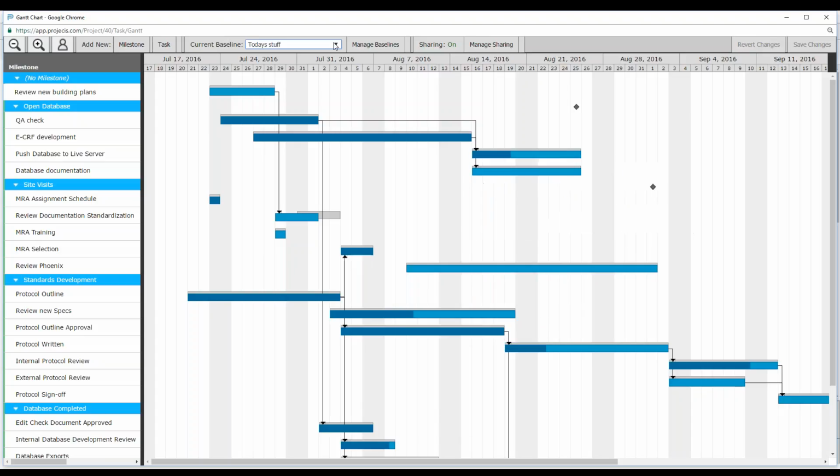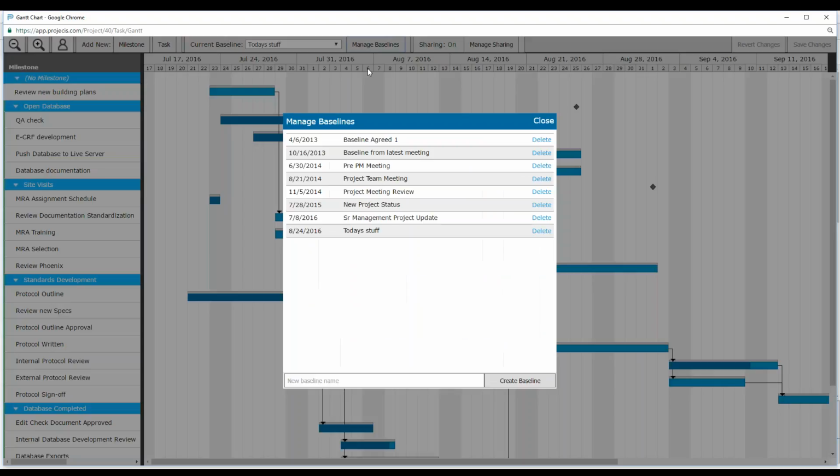So what I usually recommend is if you have regular project team meetings where there were changes, take a snapshot of it. When you take a snapshot of a baseline, it automatically will note the date that that snapshot was taken. All I do is type in a name, create baseline, and you can see there were a variety of names here.